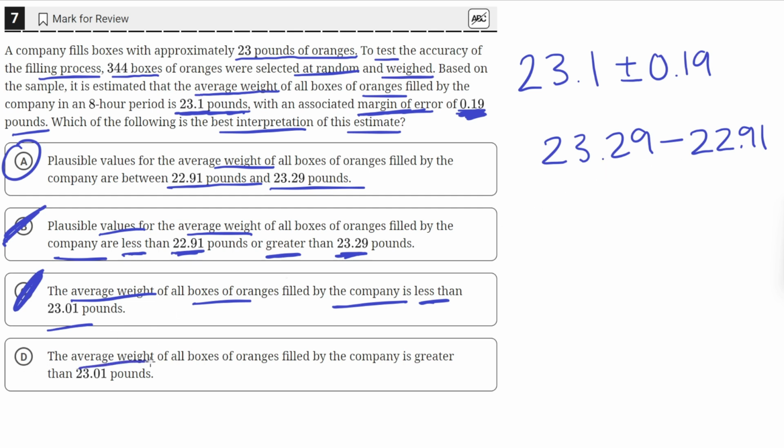D says the average weight of all boxes of oranges filled by the company is greater than 23.01. This is also incorrect because we know that the average can be as low as 22.91, so it can be less than 23.01. So only A is correct.